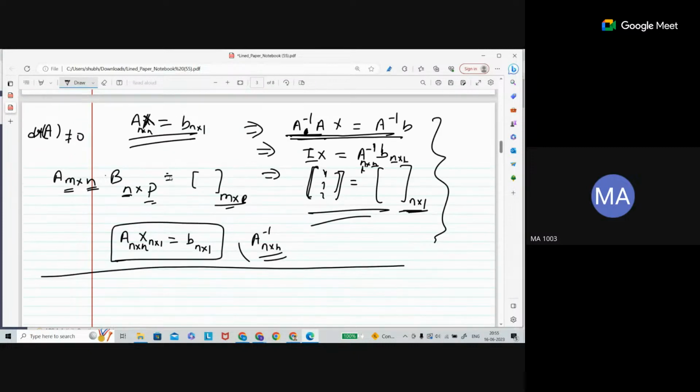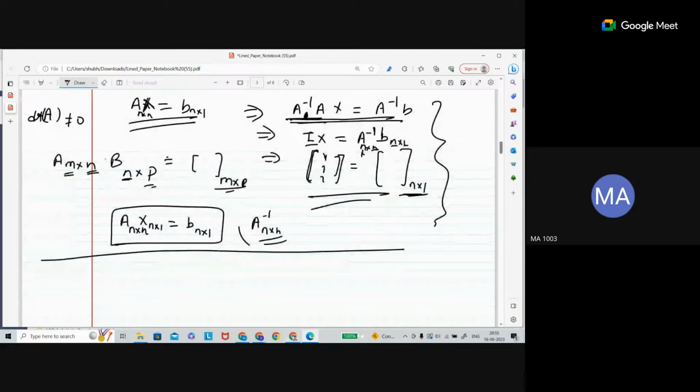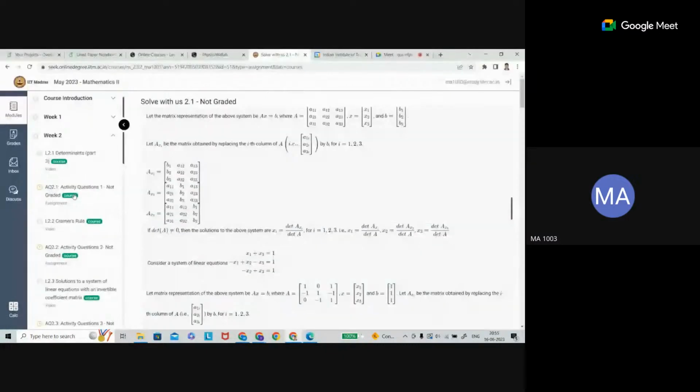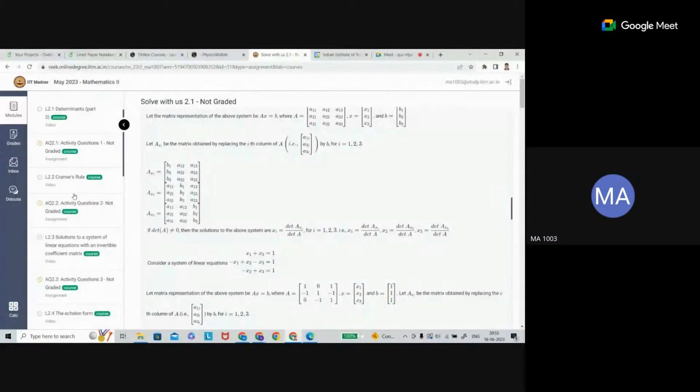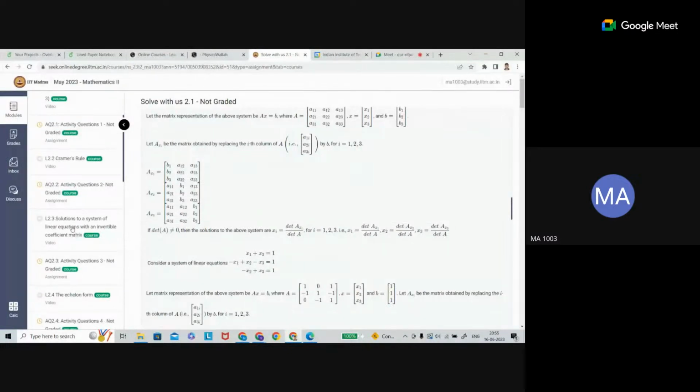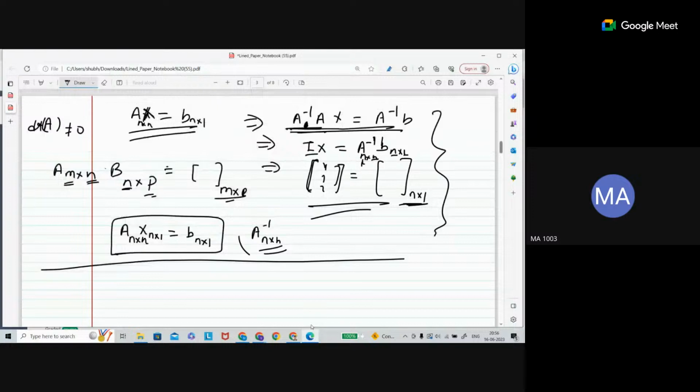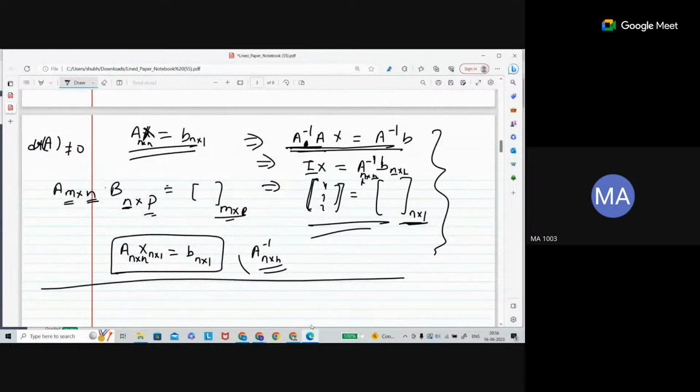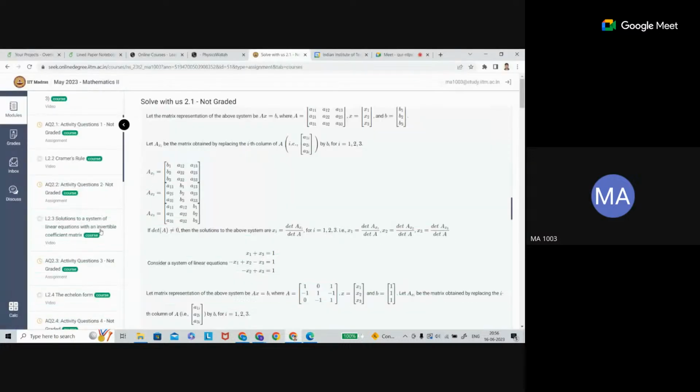In that case, I think in the third lecture, Cramer's rule is the first, then the system of linear equations with invertible coefficient matrix. Whatever we discussed is exactly the third lecture: solution of a system of linear equations with the invertible coefficient matrix.